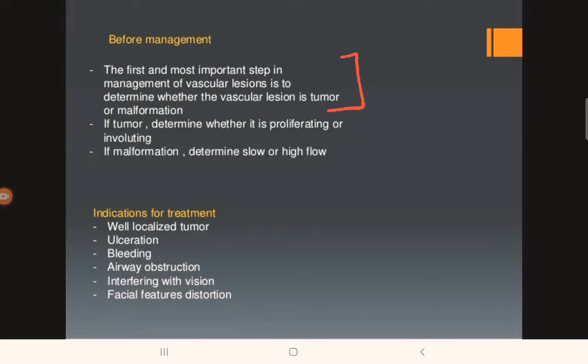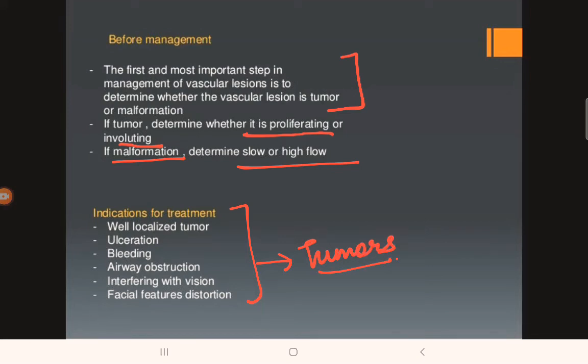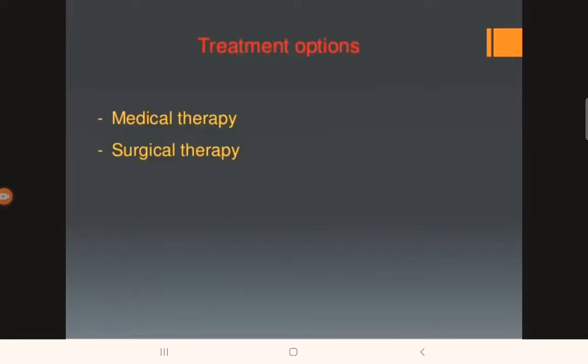If it is a tumor, determine whether it is a proliferating type of tumor or an involuting type of tumor. And if it is a malformation, you have to determine whether it is a slow flow lesion or a high flow lesion. So, indications for treatment of vascular tumors. Tumors will have to be treated if it is ulcerated, if it bleeds, if it is causing some kind of airway obstruction, if it is interfering with the vision of the patient, and if it causes facial feature distortion.